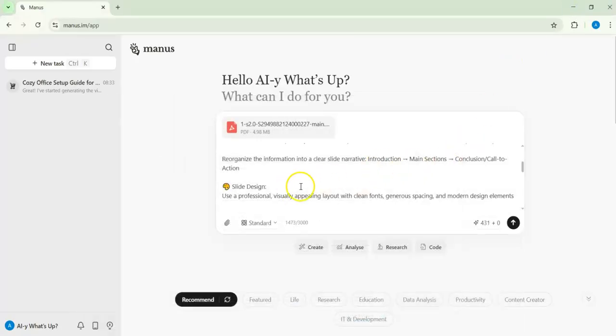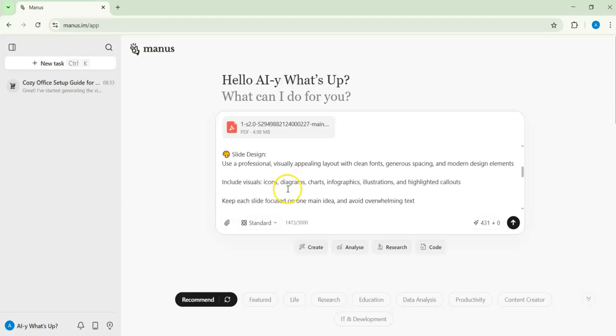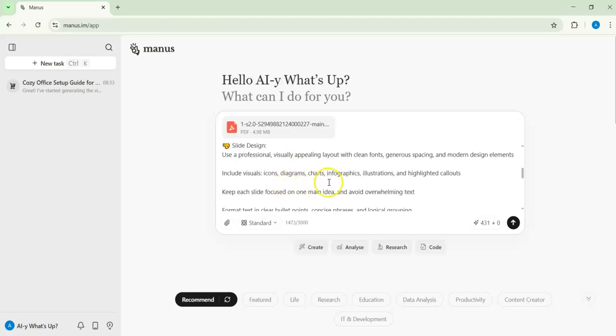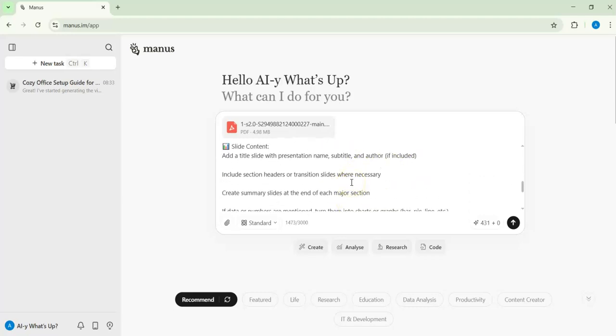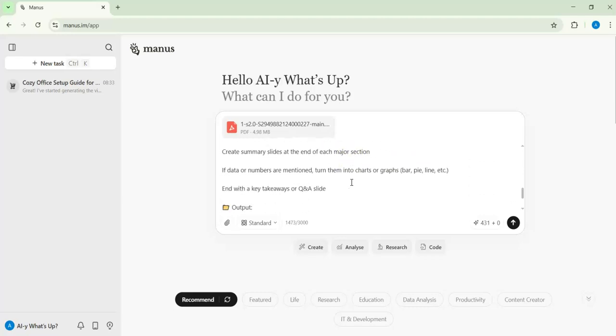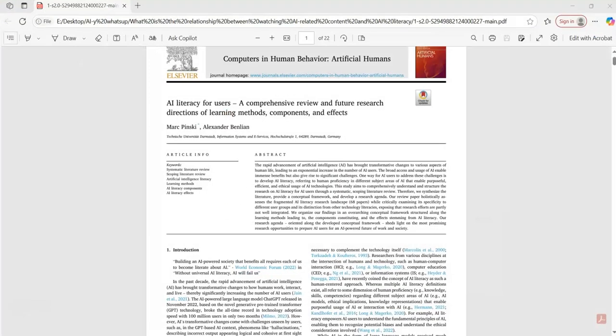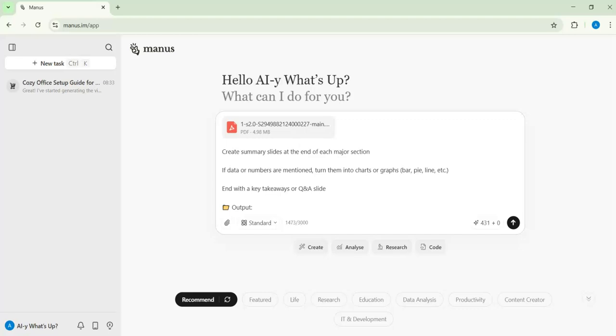So we'll see how it is. I also give him the slide design to just make it very clear. And I also ask him, for example, for 1 or 2 pages, I need a slide for that. For almost 2 pages in my file, I need him to give me, for example, a slide.